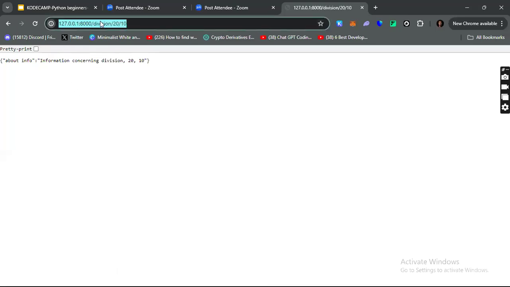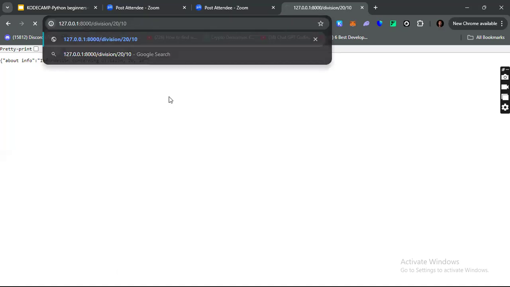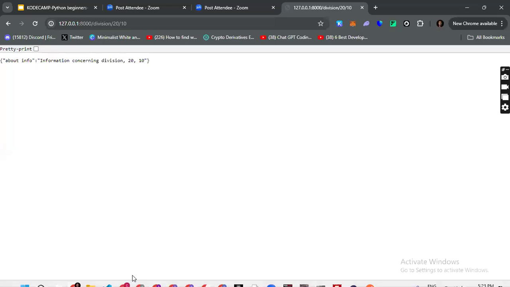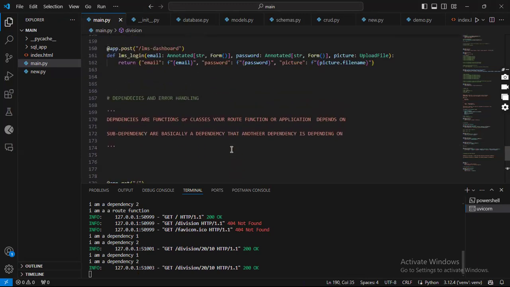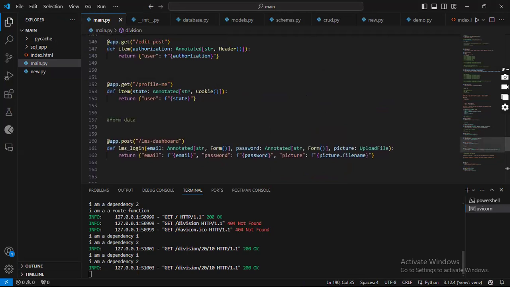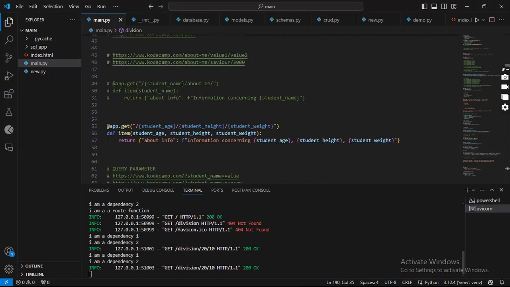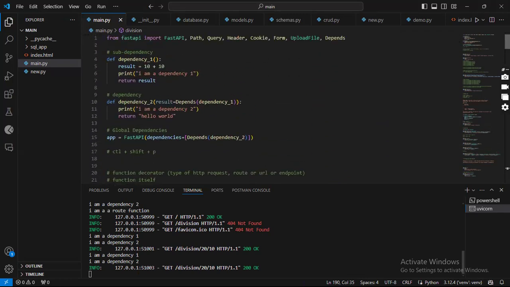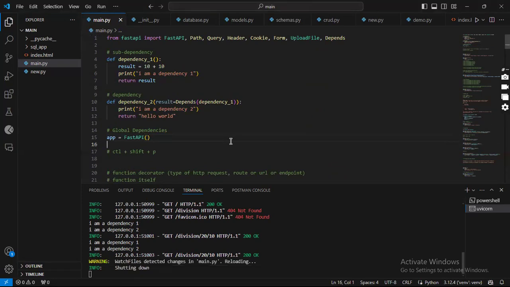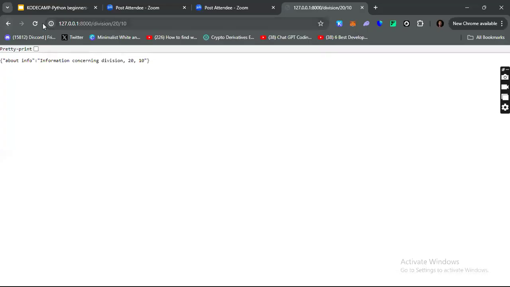We're having information concerning division. Where is that route coming from? About info, you've got to be joking. All right, let's think, our route may be conflicting with certain things. So let's be sure that we are having what we should be having. First of all, I will remove this global dependency just right here, and let's go back and be sure that we're having exactly what we should be having.